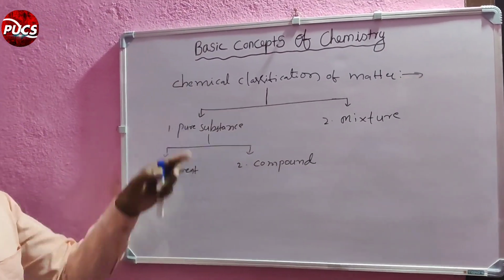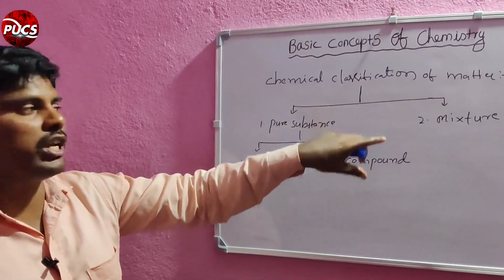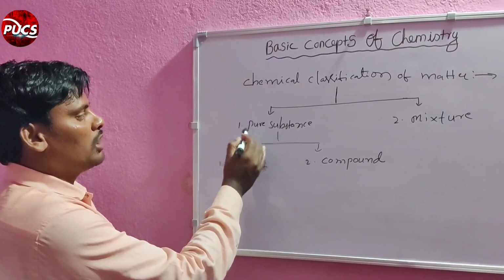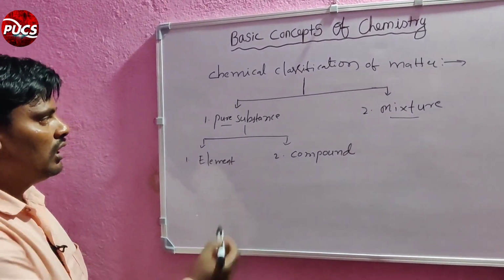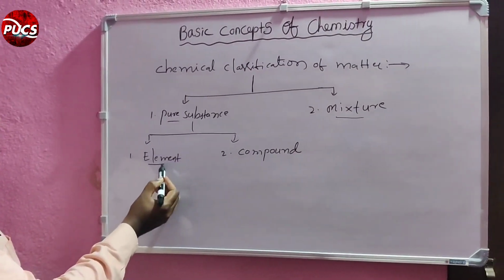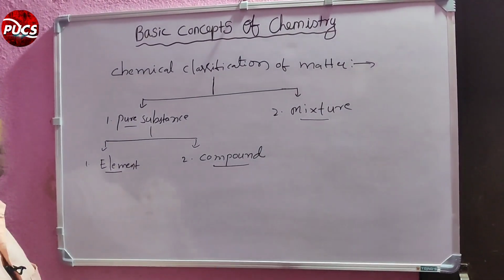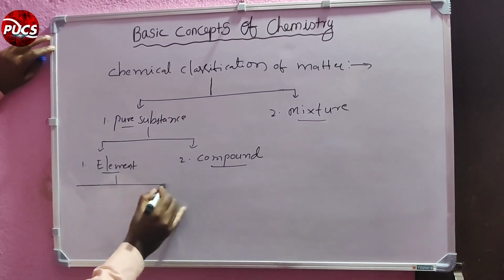See, the chemical classification of matter is classified into broadly two types. One is a pure substance, second one is a mixture. Again pure substance is classified into two types. One is an element, another one is a compound. Next, element is again classified into four types.